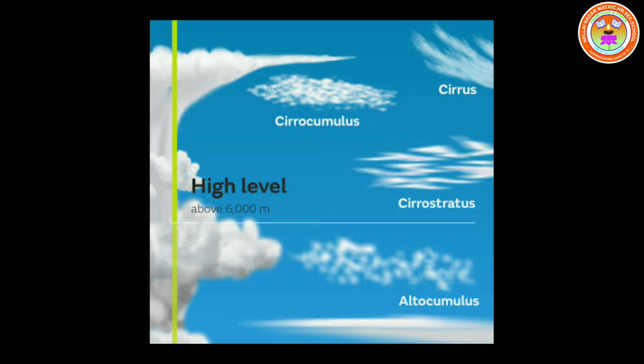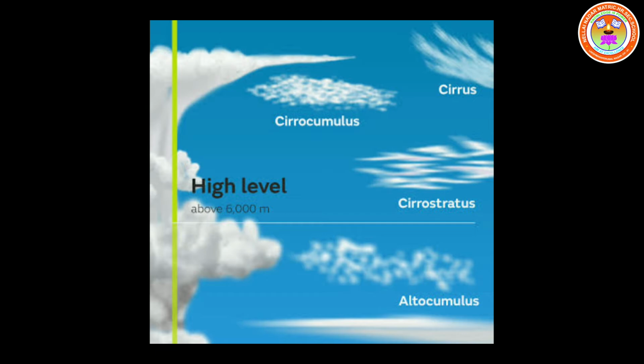The third one is cirrostratus: smooth, milky, transparent, whitish clouds composed of tiny ice crystals. Now you understand, children, about the high clouds. Do you know, children, during sunset cirrus clouds look colorful, so they are called mare's tails?